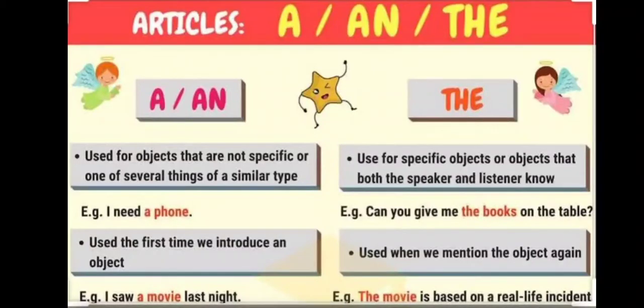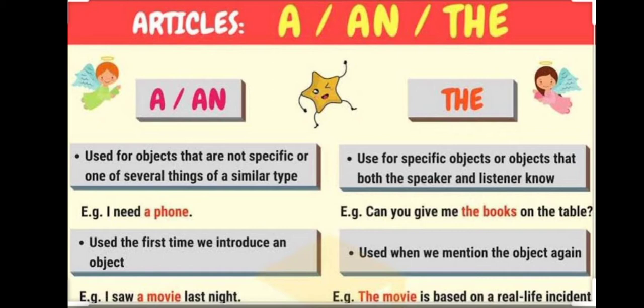Next is articles: a, an and the. "A" is used for objects that are not specific, or one of several things of a similar type. I need a phone. It is used the first time we introduce an object. I saw a movie last night. "A" is used when there are no vowels at the start. Vowels are A, E, I, O, U. Here, see the example. I need a phone.